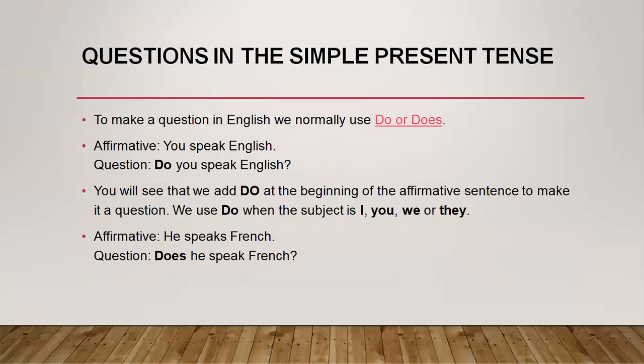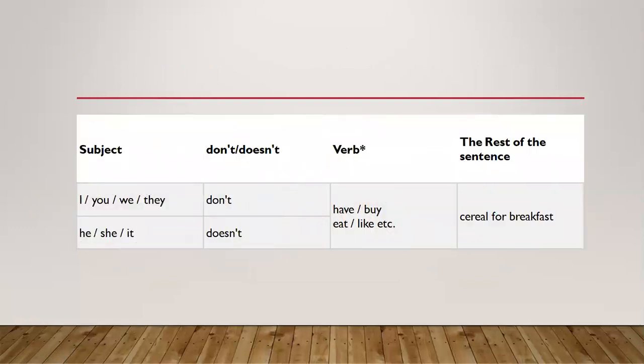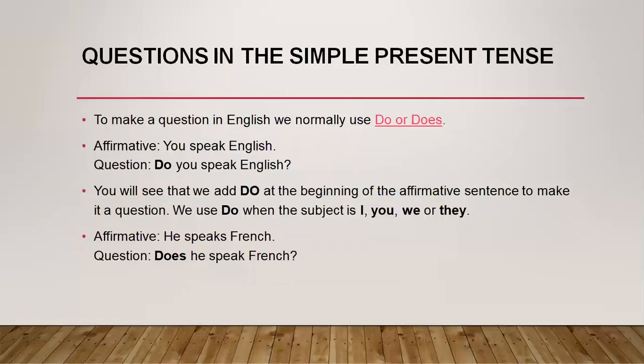Next, now we talk about the interrogative sentences, or the use of questions in the simple present tense. To make a question in English, we normally use do and does in the present tense. See the example, the affirmative sentence: you speak English. The question sentence, or interrogative sentence, will be: do you speak English? As we saw in the formation, we use do with you. So, do you speak English? It will be the interrogative of you speak English. You will see that we add do at the beginning of the affirmative sentence to make it interrogative.